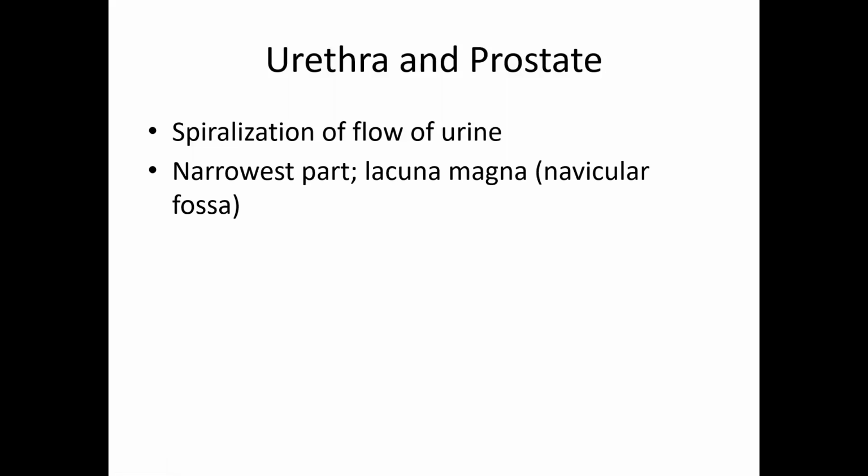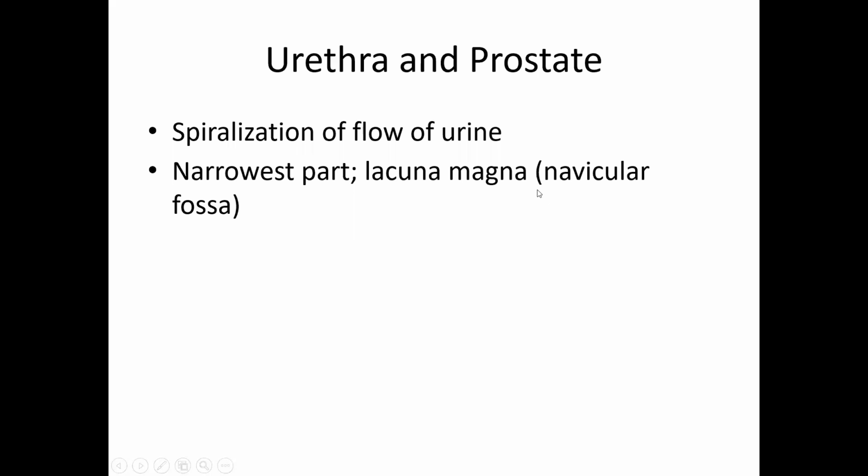The second narrowest part is the membranous urethra, that is lying in the deep pouch. At the junction between the glans penis and the body of penis, there is a large portion of the urethra, which is called lacuna magna or navicular fossa. This is present at the junction between glans penis and body of penis, which is called corona glandis.